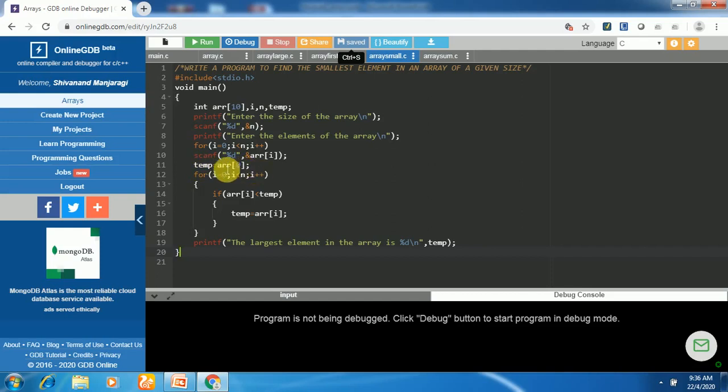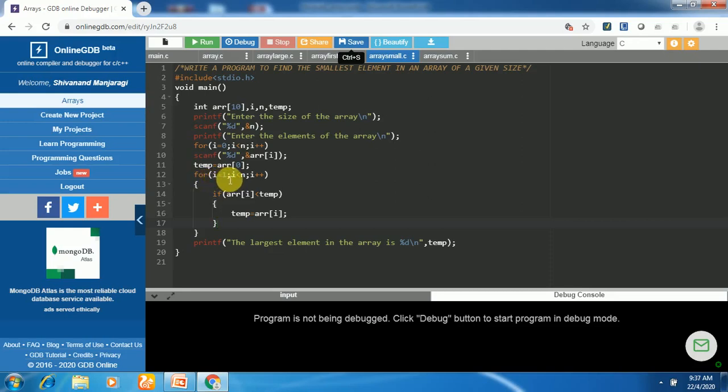Find out the array's smallest element. We take temp is equal to array of 0. Let's assume that initially the first element of the array is the largest element, that is assigned to temp. Let us compare temp with the remaining elements of the array. So for the remaining elements here, the array index will start from 1 because the array of 0 is already taken here. The next element we need to compare, the next index is 1 here.